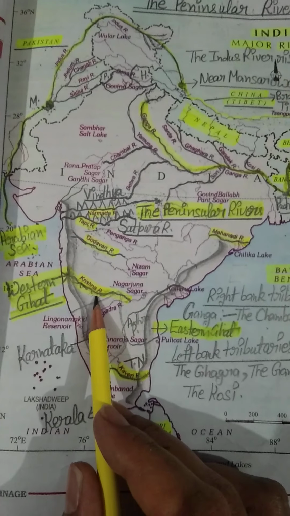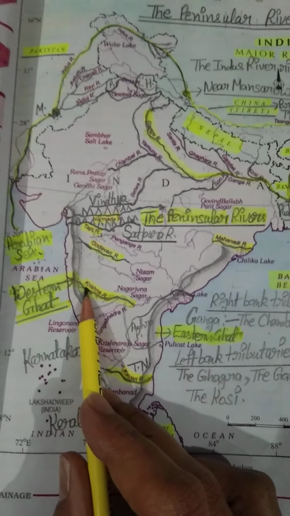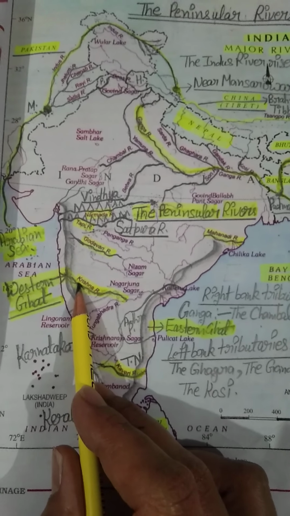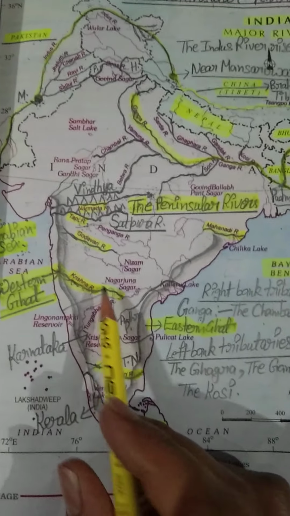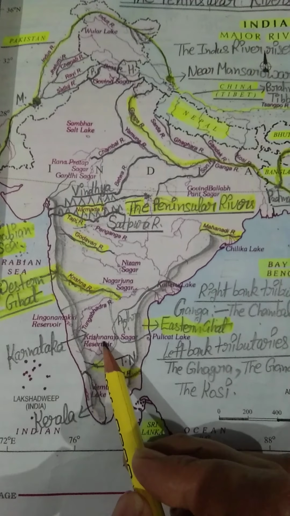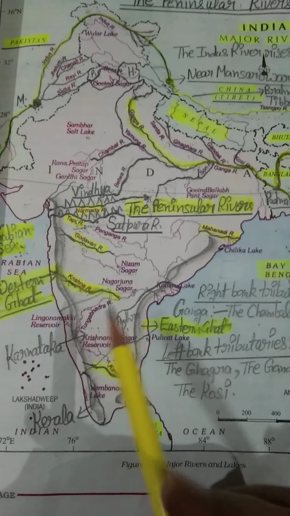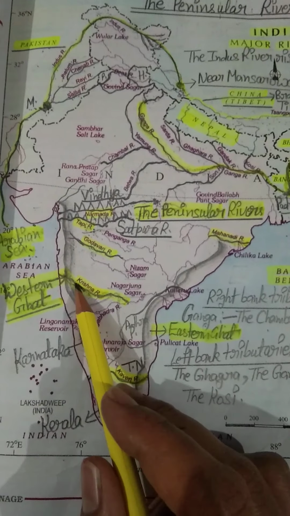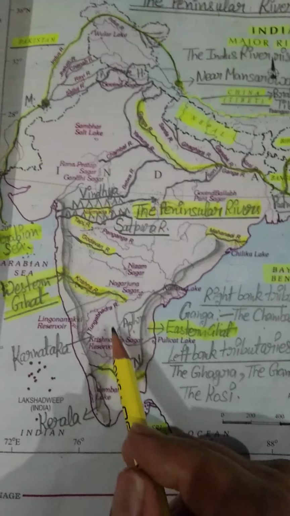But one thing I would like to tell you: Krishna river rises in Maharashtra, but most of its part lies in Karnataka. As you know, to the south of Maharashtra is our Karnataka. This is our Maharashtra, this is our Karnataka.